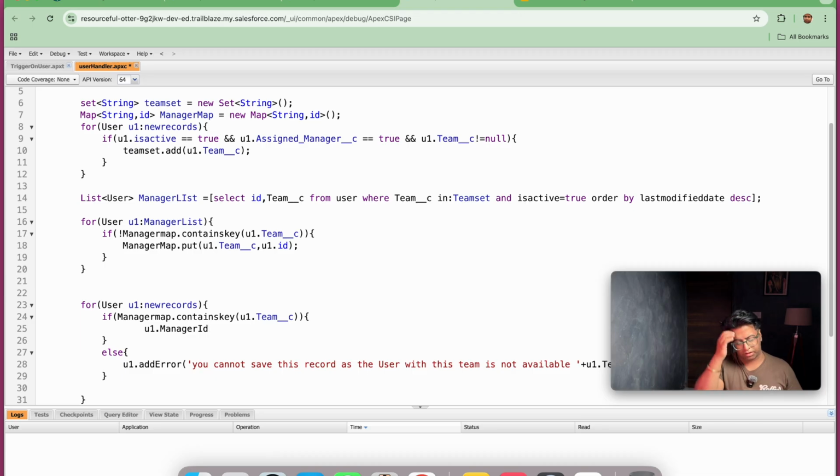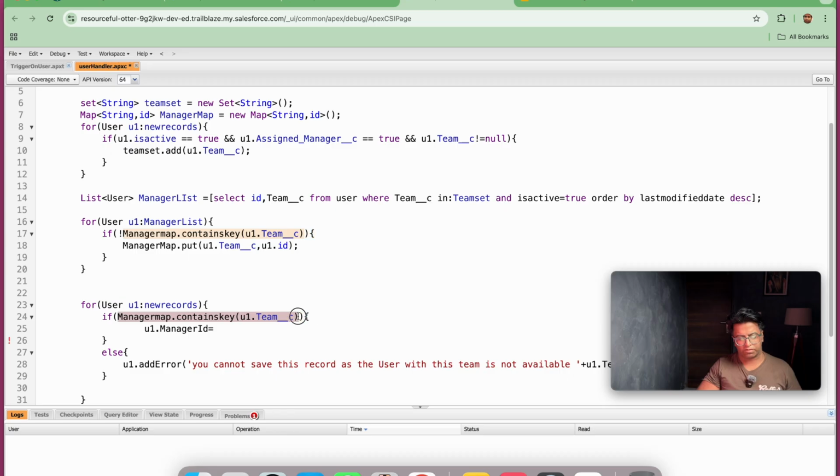manager id is equal to, what I need to do here, that is manager map. Let's copy this line. Instead of contain key, we will be just putting get here. So contain key, what I will be doing, I will be putting get here. So get will give me the user ID of user who will be the manager.